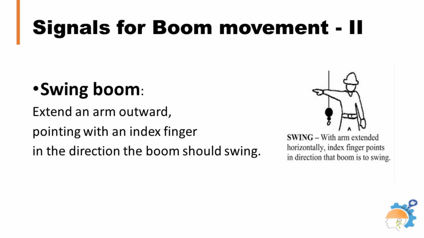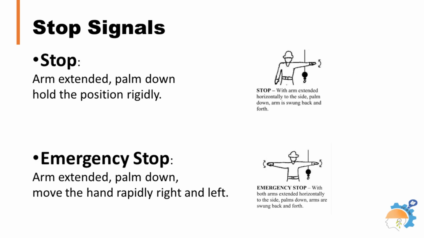Instructions to swing the boom are indicated by extending an arm outward, pointing with an index finger in the direction the boom should swing. Stop actions can be normal or emergency stop. These are shown on the screen.